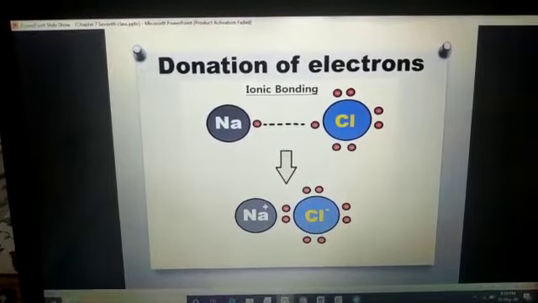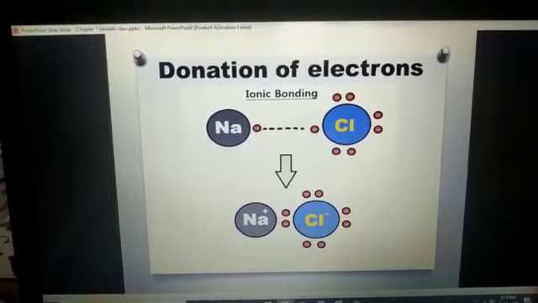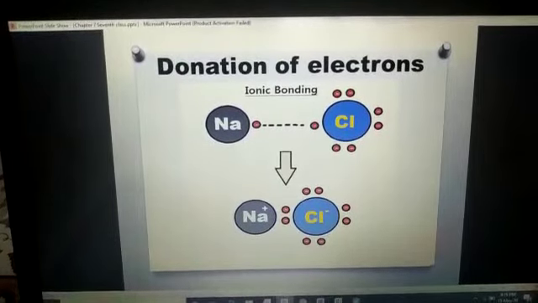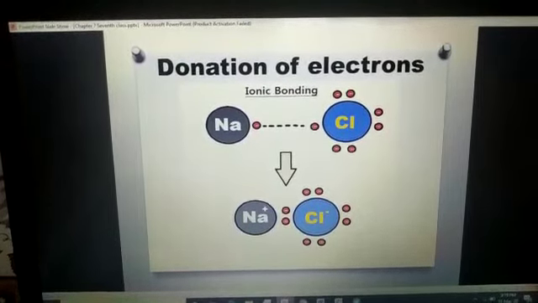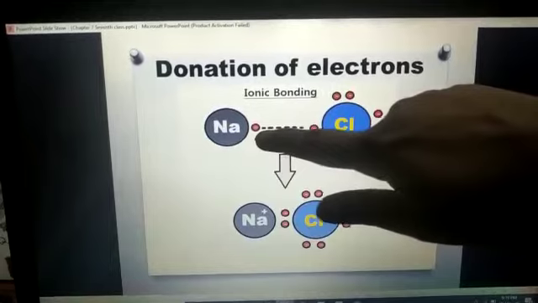Clear students? Here I am showing that incomplete shell, the outermost shell only. See, sodium has only 1 electron. This circle shows the electrons lying in the outermost shell.